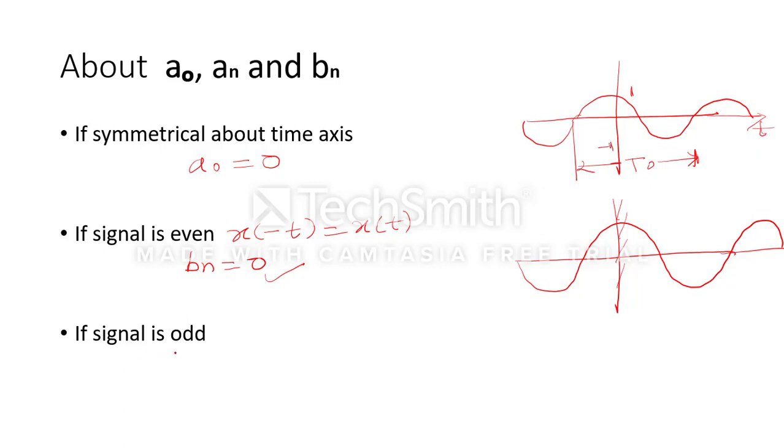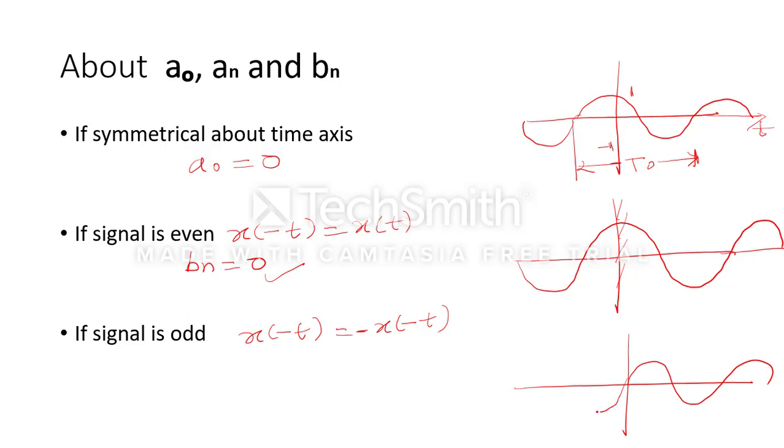Now if the signal is an odd signal, the condition of an odd signal is x of minus t is equal to minus x of t. An example of an odd signal is a sine wave. If we take this time period, because it is a sine signal, in this condition our an value will be equal to 0.